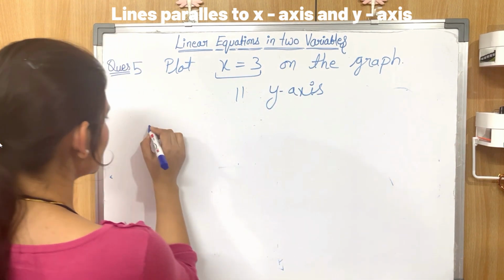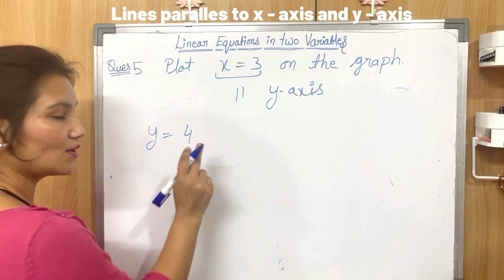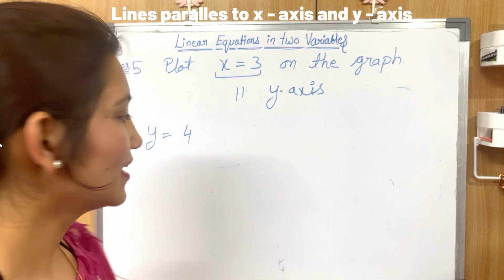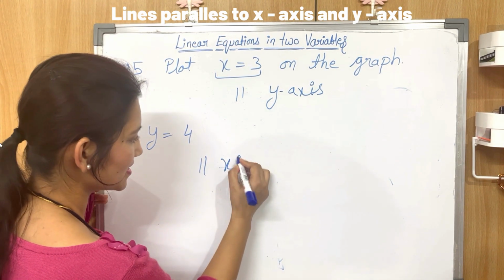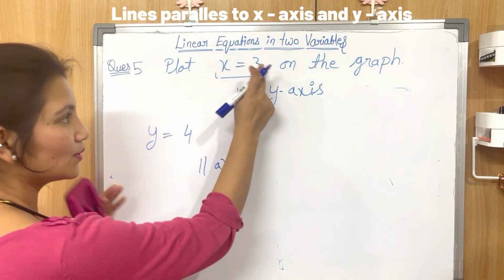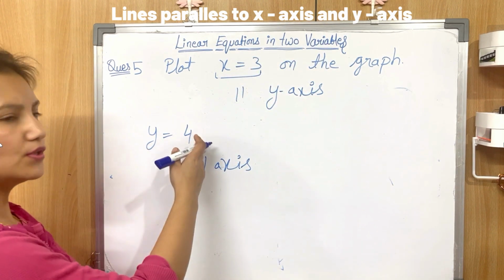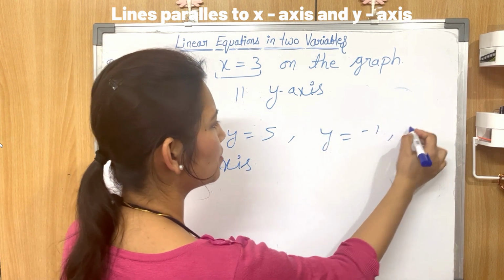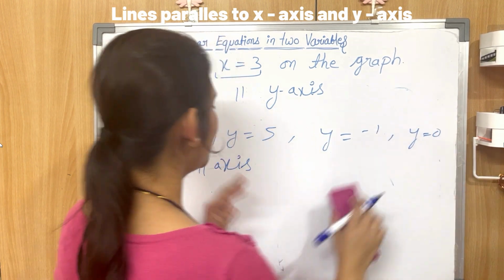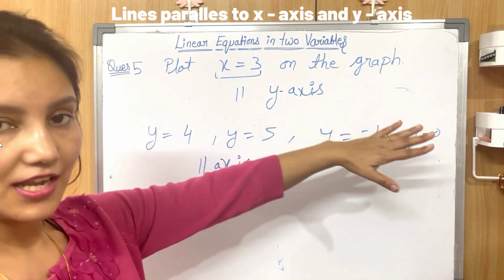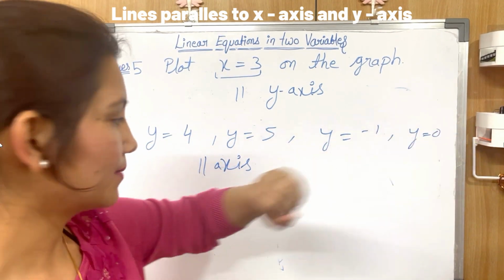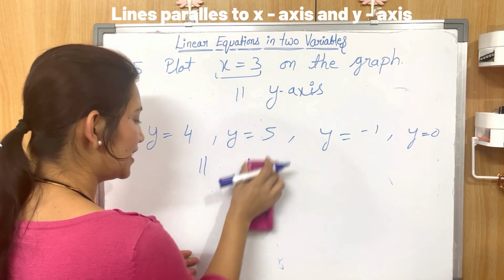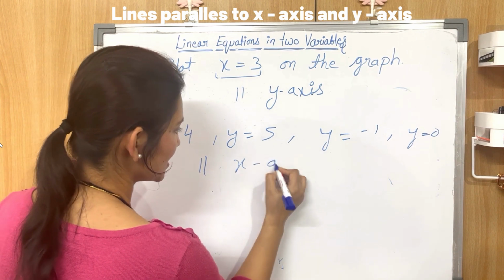What if the case is this? What if I ask you to plot this on the number line? So y equal to 4 is one such line that is parallel to the x-axis, right? You get it? x equal to 3 is parallel to the y-axis. y equal to 4, or y equal to any value, 5, -1, 0, any value, any equation this way, will be parallel to the x-axis, okay? So y equal to anything is parallel to the x-axis.